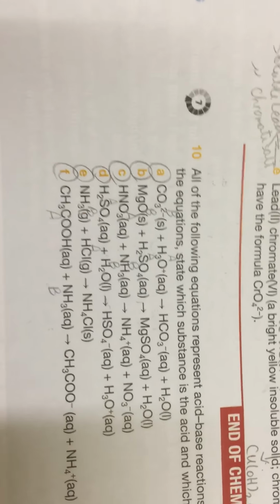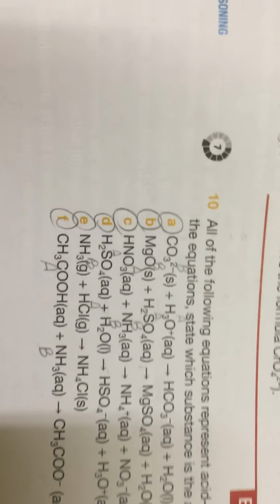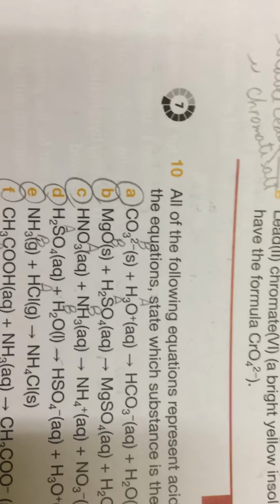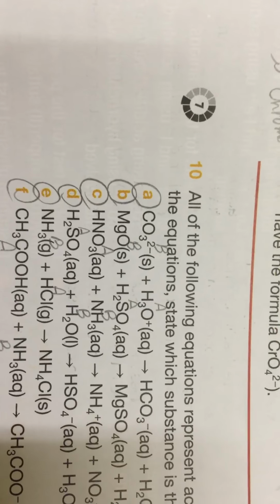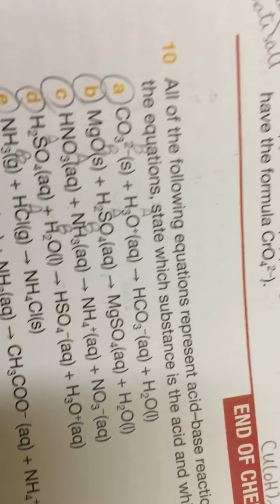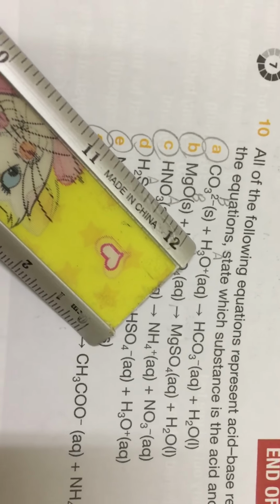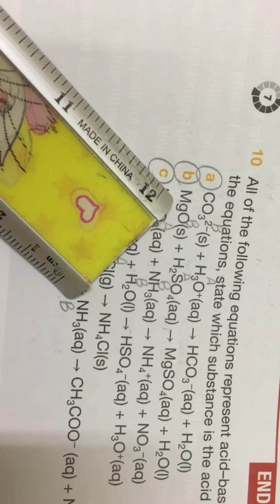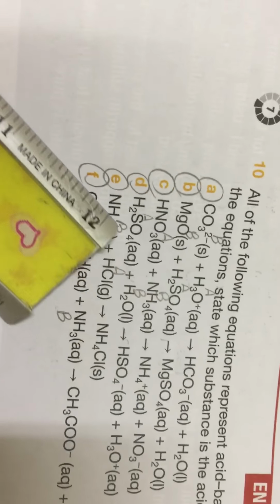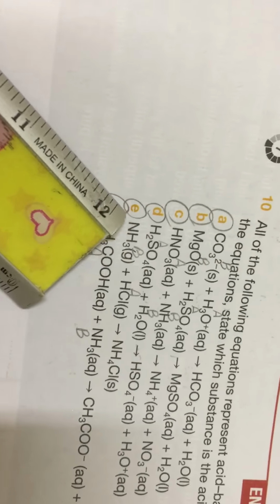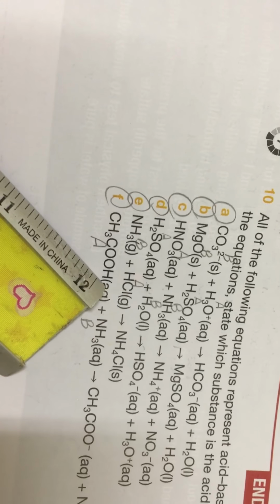All these reactions are acid-base reactions. Where is the acid? It contains H3O hydroxonium or contains H. So as you see here, all these act as base and act as acid. Here magnesium oxide is base, here sulfuric acid is acid. Here the acid and the ammonia is base. Sulfuric acid, acid, and water acts as base here. Take care with this equation. Ammonia is base and hydrochloric acid.